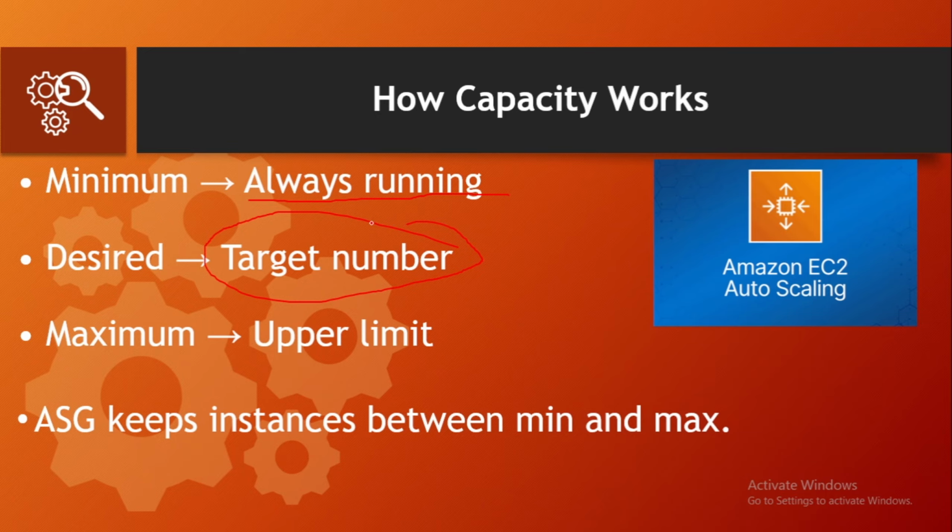And maximum capacity is the upper limit. The system will never exceed this number. Let's say we have a maximum capacity of 10 EC2 instances. So if the traffic increases, the number of instances can scale up from the desired capacity of, let's say, 3 to 10 EC2 instances, and this is the maximum limit. So overall, auto scaling groups keep your instances between minimum and maximum while trying to maintain the desired number. This ensures your system is stable, scalable, and controlled.